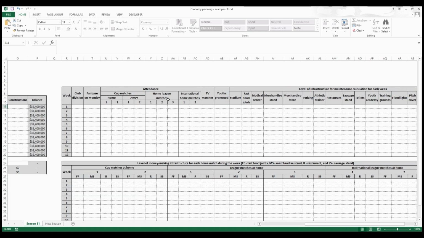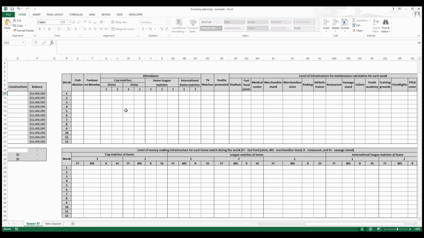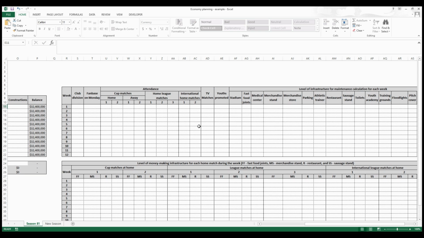Here you have many parameters that you should set for each week of the season for the team. It seems a lot at the beginning, but once you do it, it will be fast. You don't need to do it all the time. For the week one, let's say if the club is in the fifth division, you put 5 here, or it can be 4 if it's the fourth division. Here you put the fan base on Monday, right before the economy update, which means after the match on Sunday. Let's say, for example, that this club has 8,500 supporters.